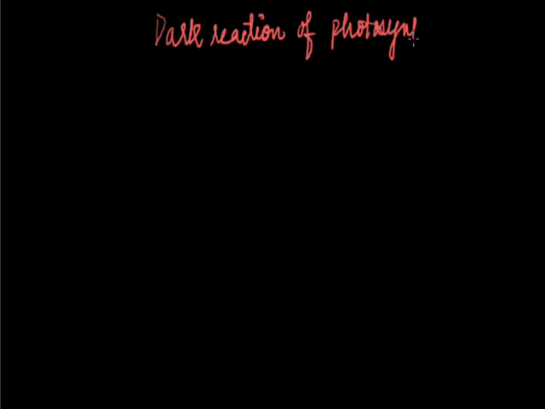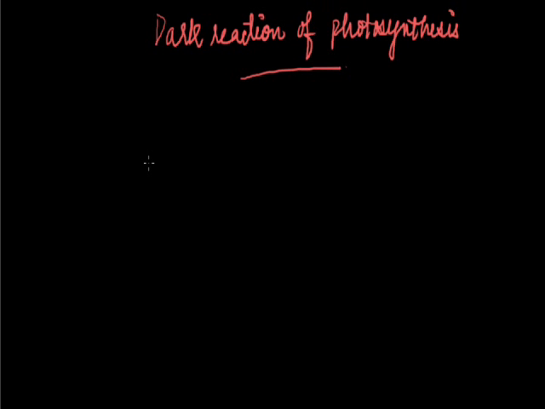Hello everybody, today we are going to study about the dark reaction of photosynthesis. We have already studied the light reaction. So today we have to study about the dark reaction of photosynthesis. As the name suggests, this dark reaction is independent of light.